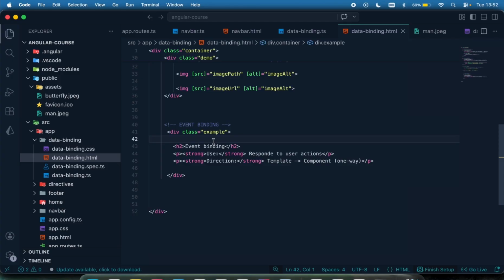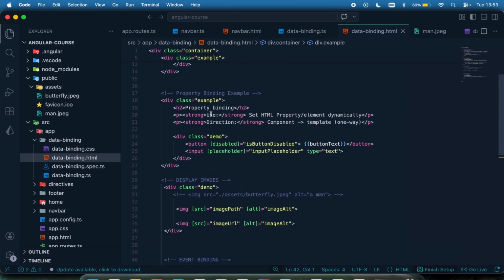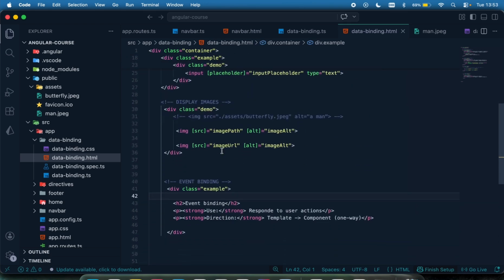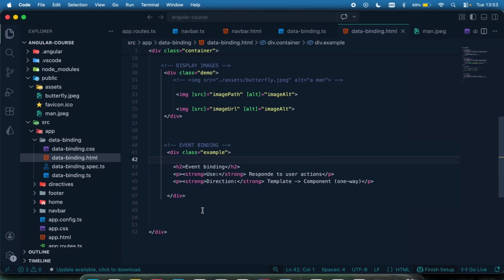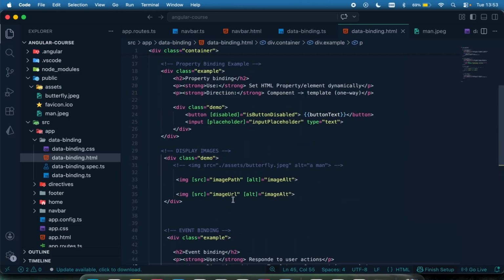So everything we'll be talking about has been one-way data binding. So your interpolation, your property binding, your event binding are all one-way binding. But for the event binding, the direction of flow is your template to your component, while the other ones are from component to your template.